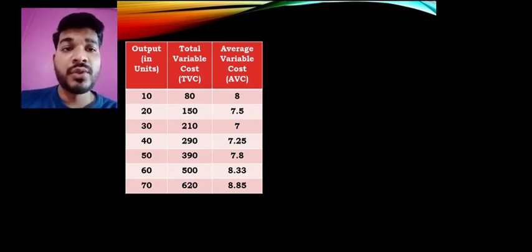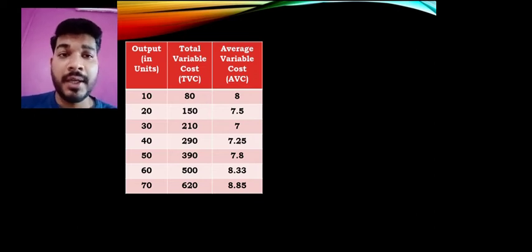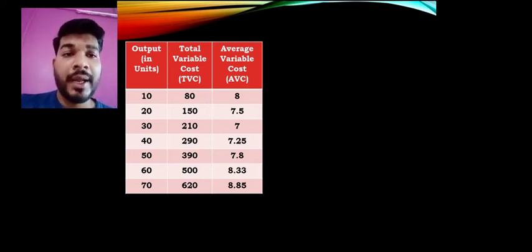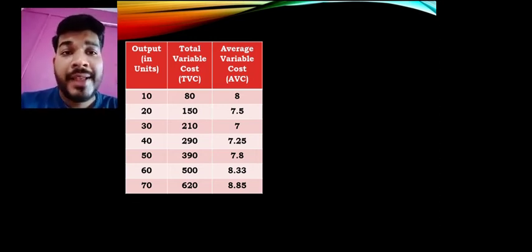Then when it comes to an increase in production, the cost is also increasing. Let it be 30. So at 30 you find that 210 is the total variable cost. So 210 divided by 30, it is 7. So what we find here is that as the production increases, total variable cost is also increasing but at a diminishing rate. How did we find out?